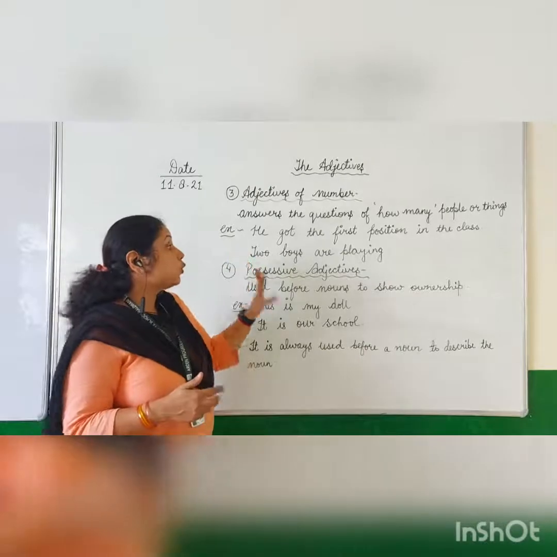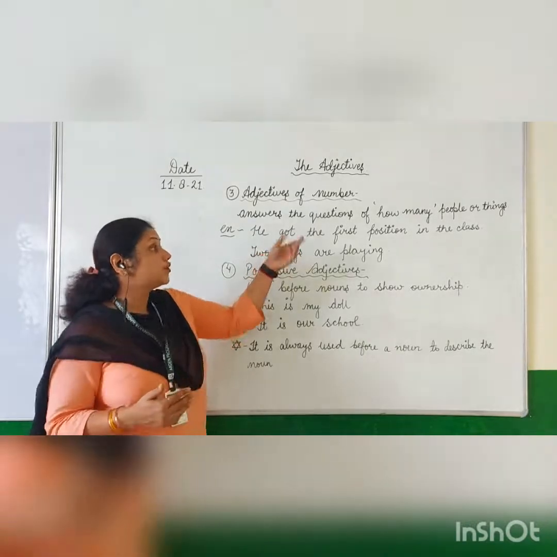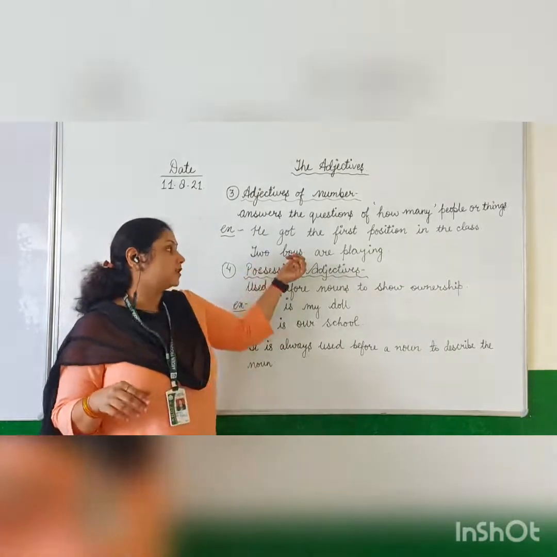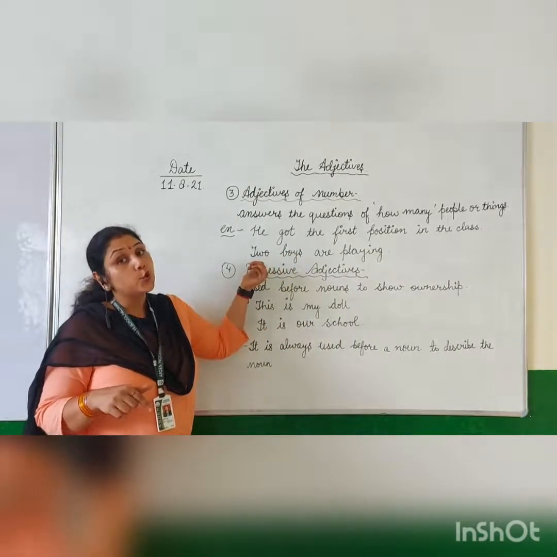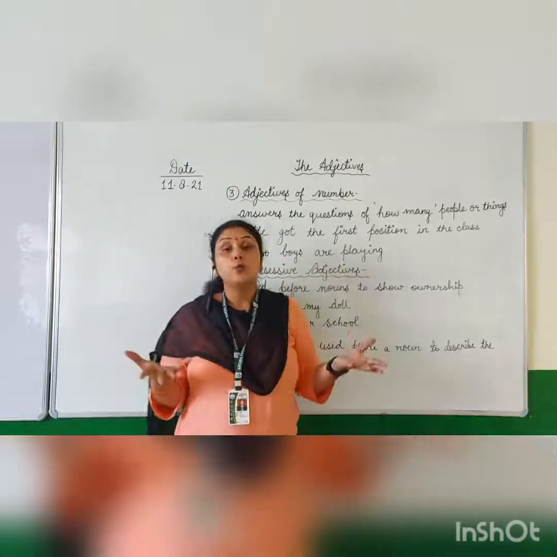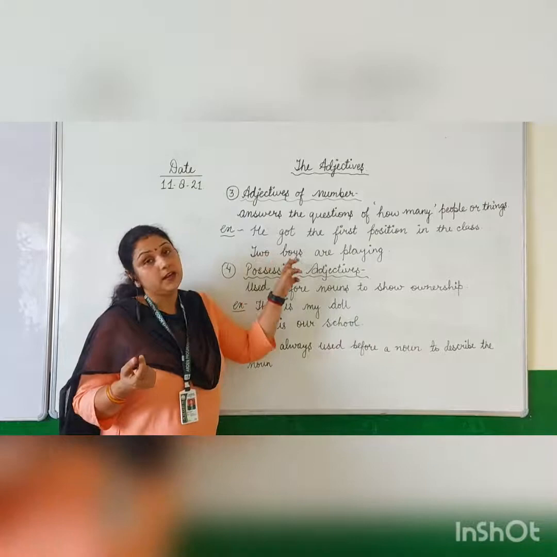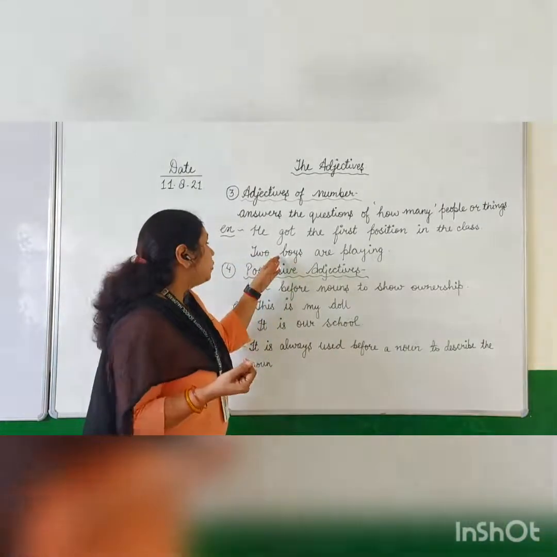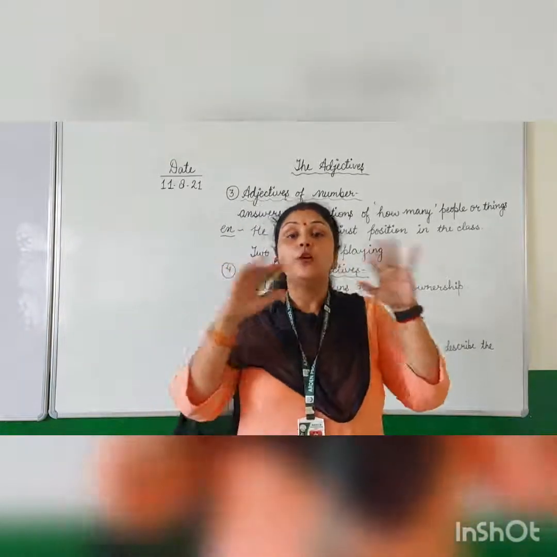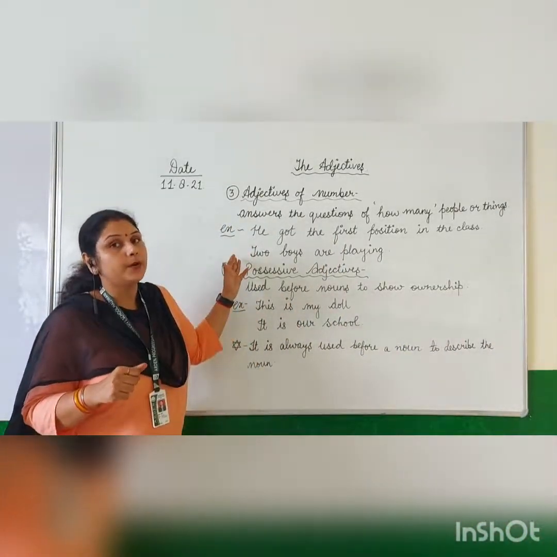Second example is two boys are playing. So here how many boys? Two. So question how many arises? कितने बच्चे? So you will give answer two boys. So how many boys? Two. So two is the number of boys. कितने लड़के हैं? Two boys. So two is describing the noun boys. Boys को number two is describing and making the meaning very clear. So this is adjective of number.